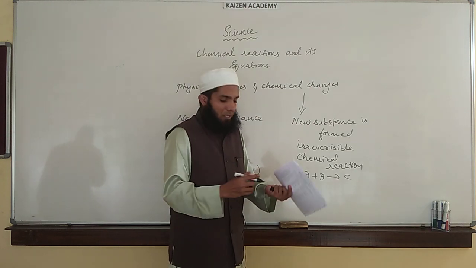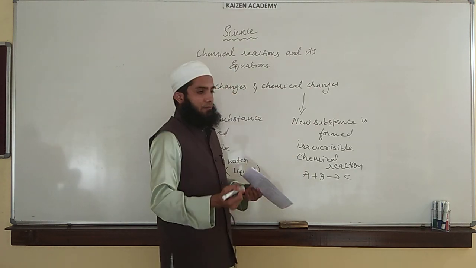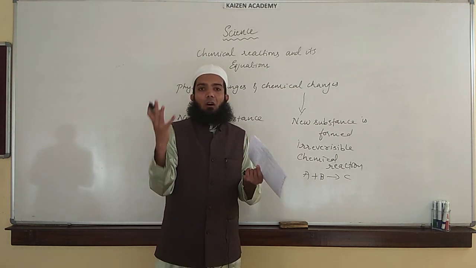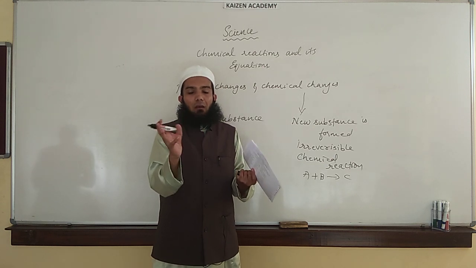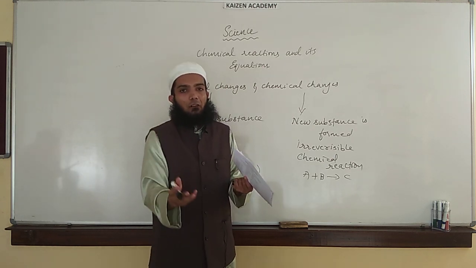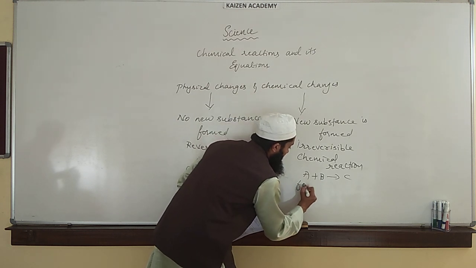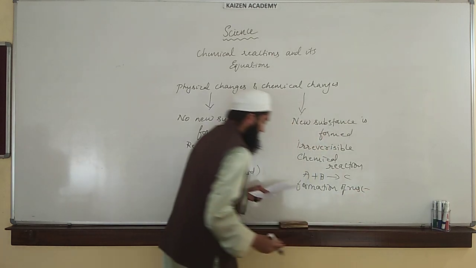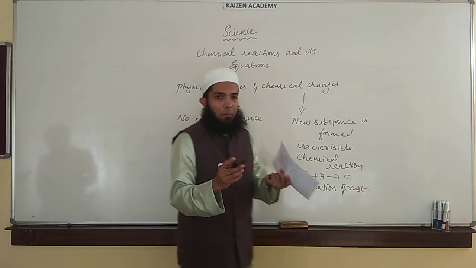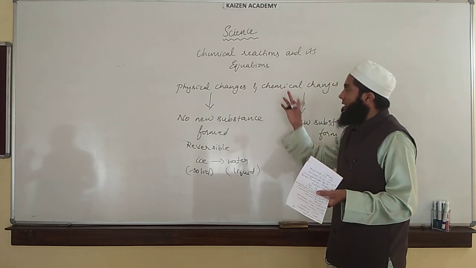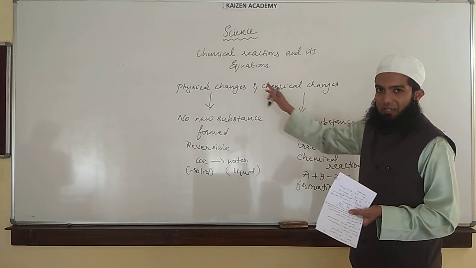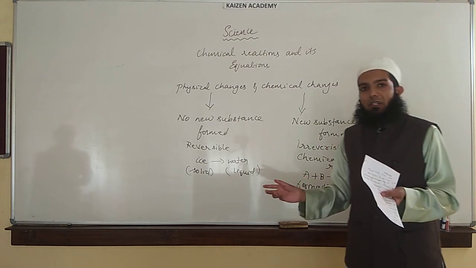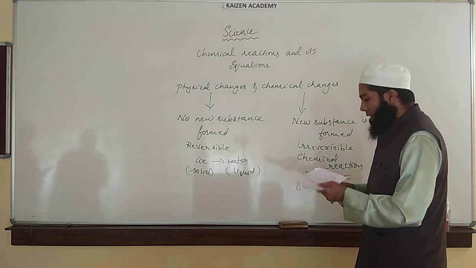You can see a new substance being formed, like rusting of iron. When iron is exposed to air, the moisture present in the air and the oxygen react with the iron, and there you can see the formation of rust. That's a best example for chemical change. Formation of rust is an example for chemical change. I am telling you this because this chapter completely deals with chemical changes. The first chapter, chemical reactions and equations, deals with the chemical reactions and their equations. So you have to know this.